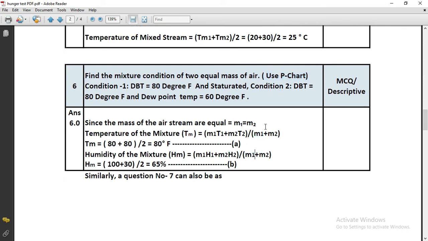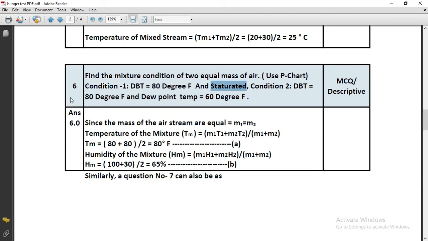So let's move to the description. Here masses are equal, so M1 is equal to M2. Temperature of the mixture is M1 T1 plus M2 T2 divided by M1 plus M2. Here you see DBT is 80 degrees. DBT means dry bulb temperature, and saturated means RH is 100%. We can find the dew point temperature from the psychrometric chart.